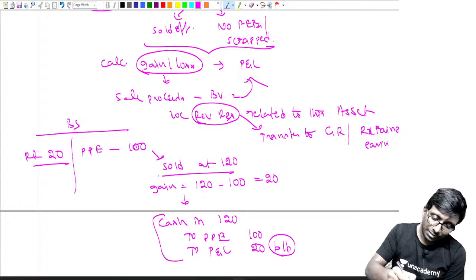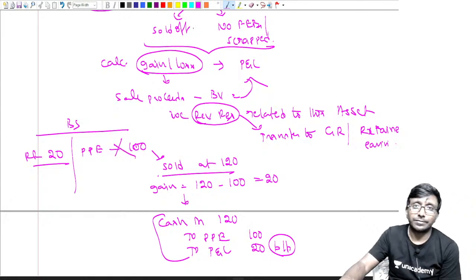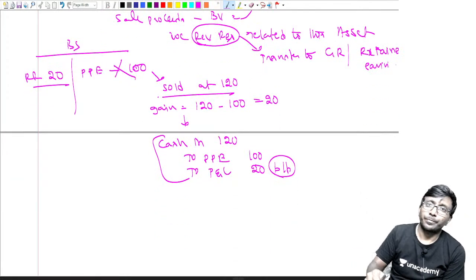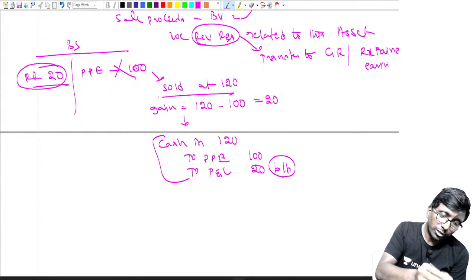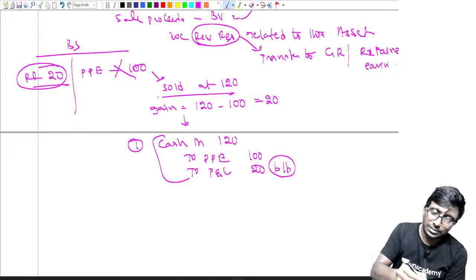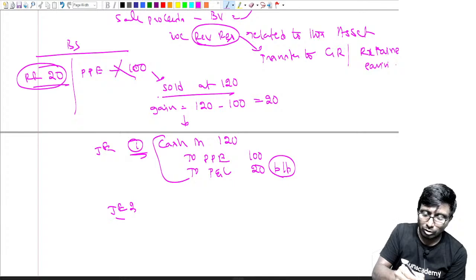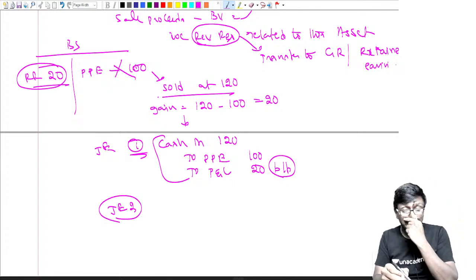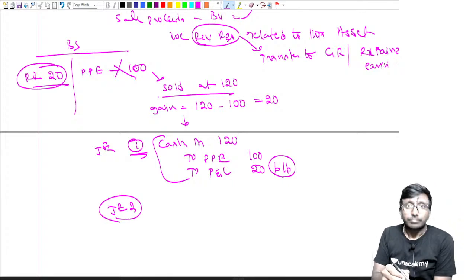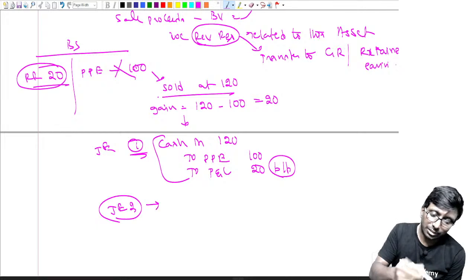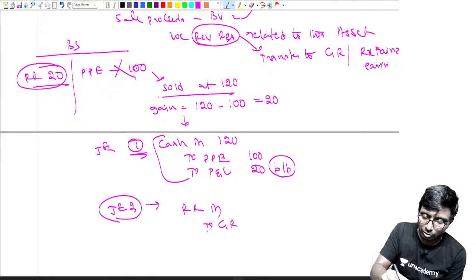So after passing this journal entry, your asset is gone. Your asset is closed. Excellent. But what should I do with this revaluation reserve? If I say this is journal entry number 1, then you have to record journal entry number 2. What is journal entry number 2? Revaluation reserve account debit, either to general reserve or to retained earnings.